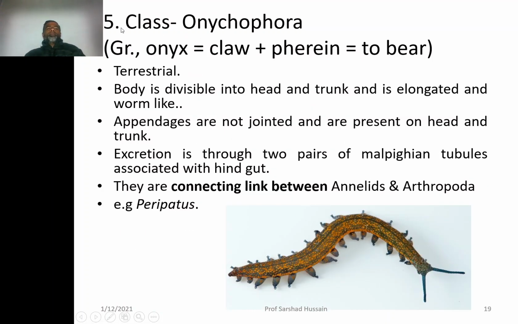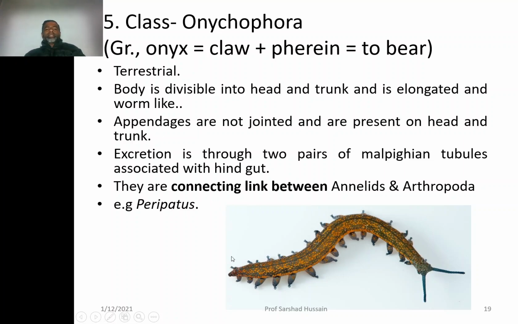Then you are having the fifth class Onychophora. Onycho means claw, phora means to bear. The animals have claws on their appendages, so their name is Onychophora. They are terrestrial. Body is divisible into head and trunk. So although they have a head, there is no thorax, but a trunk is there. Excretion is through two pairs of Malpighian tubules, as we have discussed earlier.